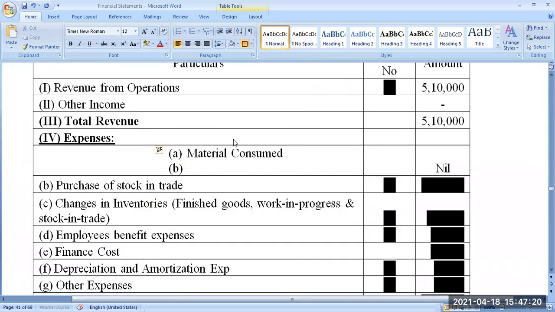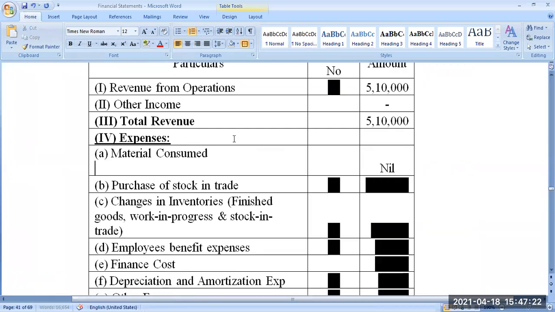Material consumed is equal to opening stock of raw material plus purchase of raw material minus closing stock of raw material. But in this question, such items are not there, so I'm just ignoring it.